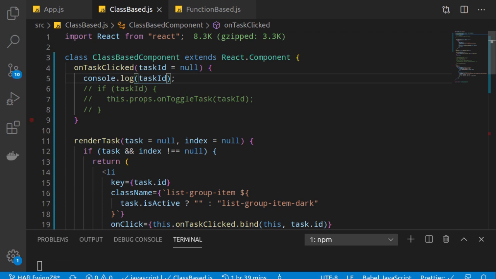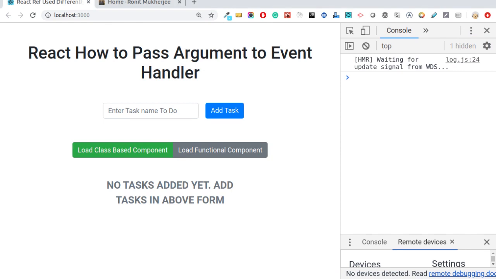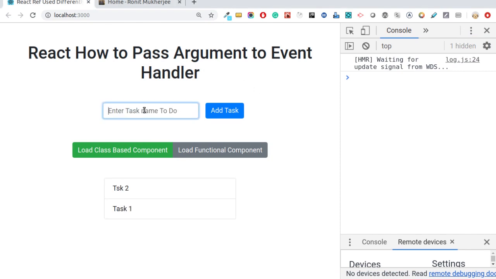Okay, let's go back to the browser again and see. Task1, task2. Let's click any of it. Great. So you can see we are receiving different task IDs. So this is the second way which we saw how we can pass arguments to our event handling function. Clear? So I hope I am clear till now.